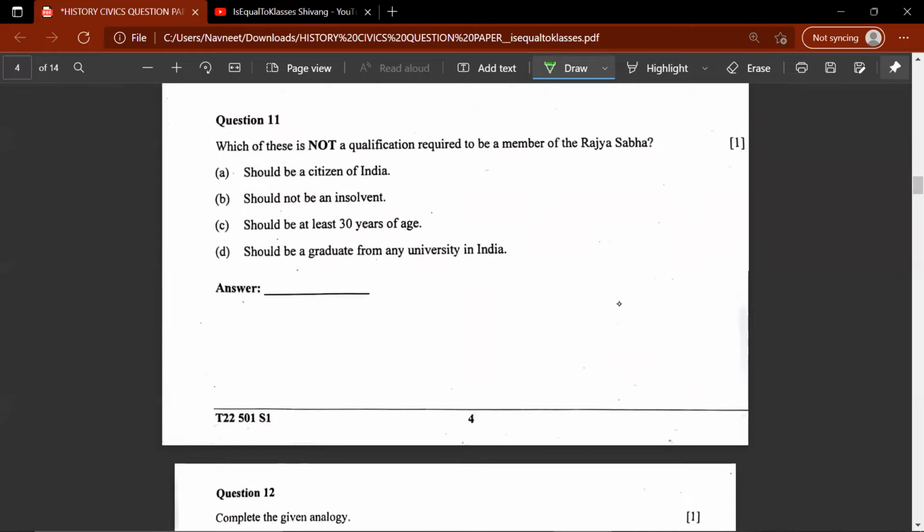Question number 11. Which of these is not a qualification required to be a member of Rajya Sabha? So note that they're asking about the Rajya Sabha here. The correct answer for this would, of course, be B. Should be a graduate from any university in India. This is not a qualification required to be a member of Rajya Sabha.